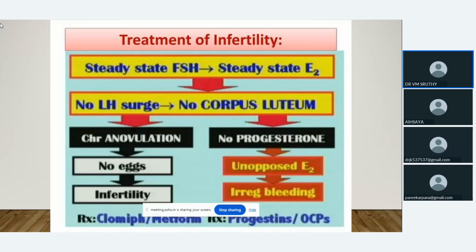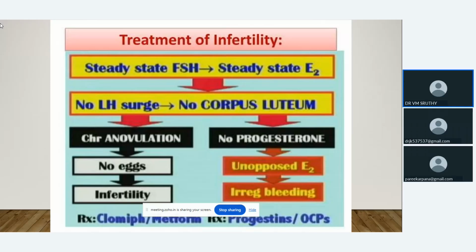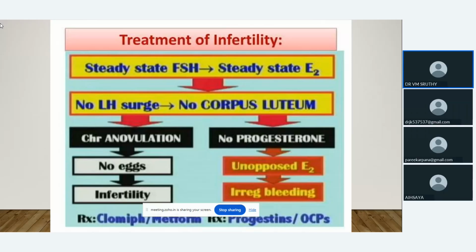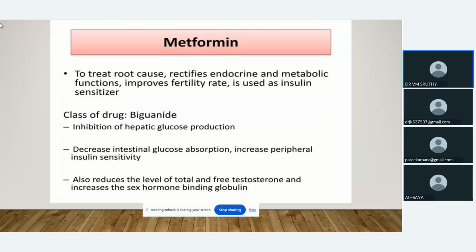In anovulatory cycles there won't be any corpus luteum formation, so there will be no progesterone. Irregular bleeding will occur because of the presence of estrogen, the main dominant hormone. When we give combined oral contraceptive pills, progesterone will come into play, so it will regulate the bleeding. If we use metformin, it will improve the fertility rate, and it can be used as an insulin sensitizer.